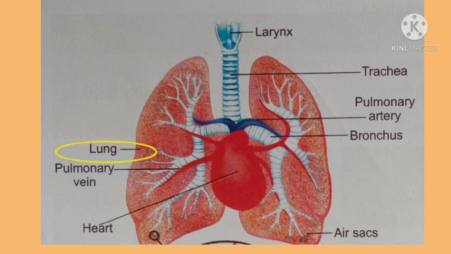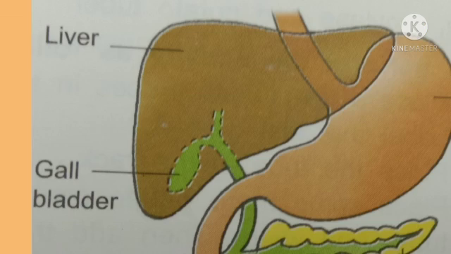Lungs, as you know, are respiratory organs. The exhaled air which we throw out has carbon dioxide and water vapor as metabolic waste. Liver is an organ which produces bile, but it has another function. Whatever excess is there in the blood, like glucose, is converted into glycogen and stored in the liver.